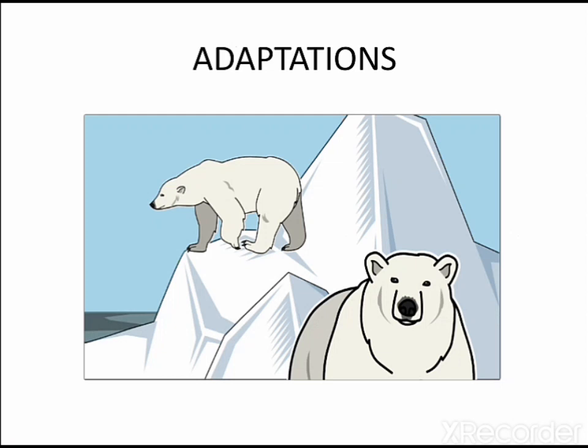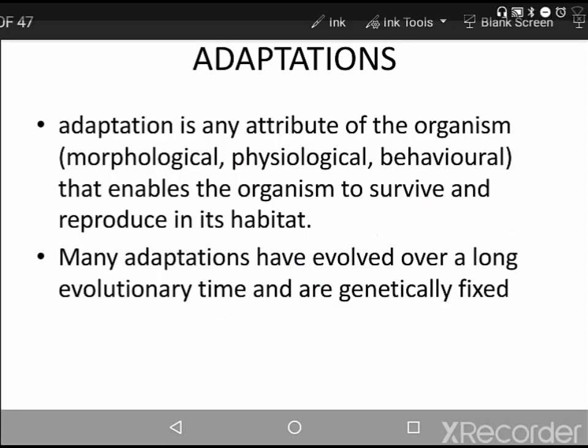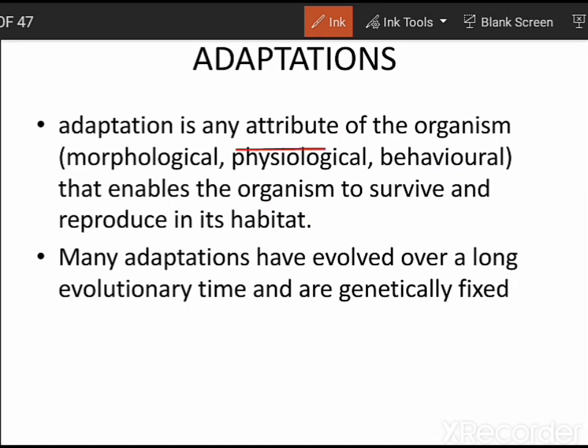Now let us move on to the next topic, that is the last topic of the major topic, organisms and their adaptation. So let's start with adaptations. Adaptation is nothing but an attribute, or we can say a characteristic of an organism that enables the organism to survive and reproduce in its habitat. It can be physiological, behavioral, or morphological, and these characteristics help in the better survival and reproduction of that particular organism.